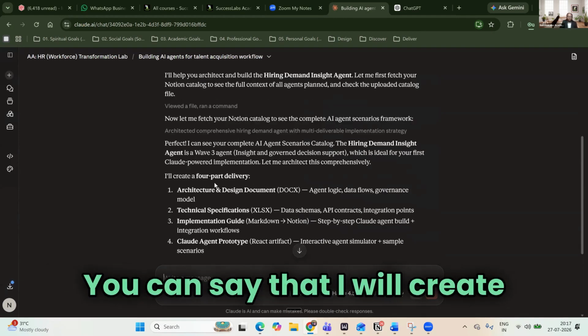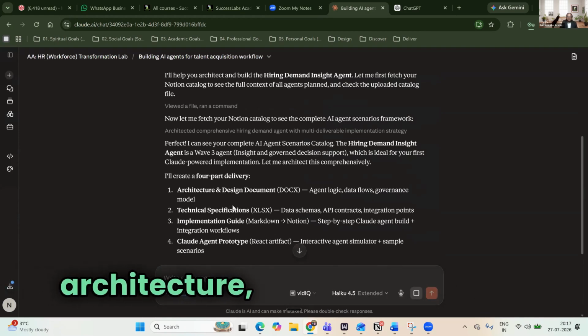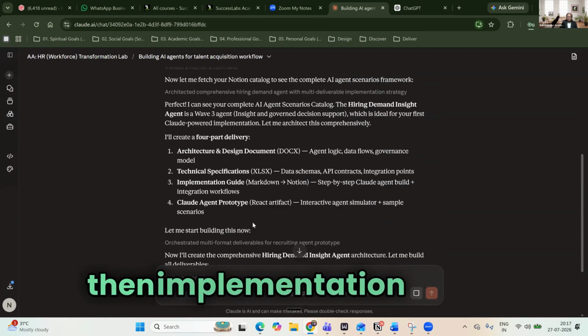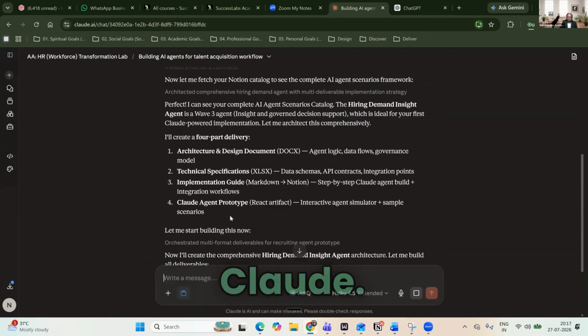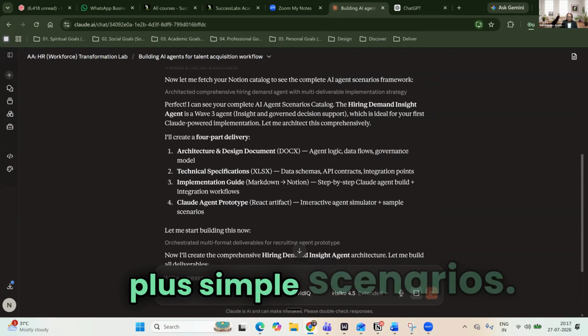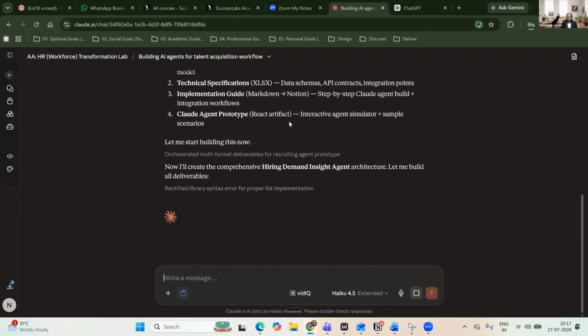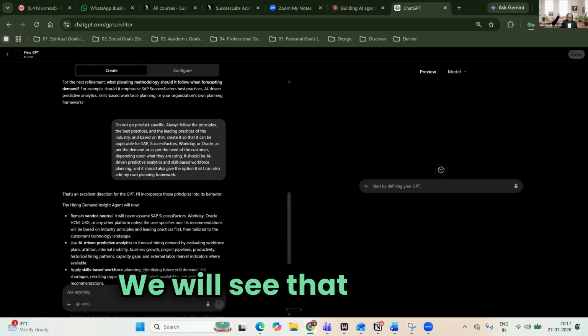It says: I will create a four-part delivery: architecture design document, technical specification, then implementation guide, and a Claude agent prototype, React artifact, interactive agent simulator plus sample scenarios. I'm really happy about it. Let me build this now. Okay, so it is building. Let it build, because the approach is different here. It is focusing on documentation first, which I really like in Claude. But in ChatGPT, we will see what exactly they're saying.